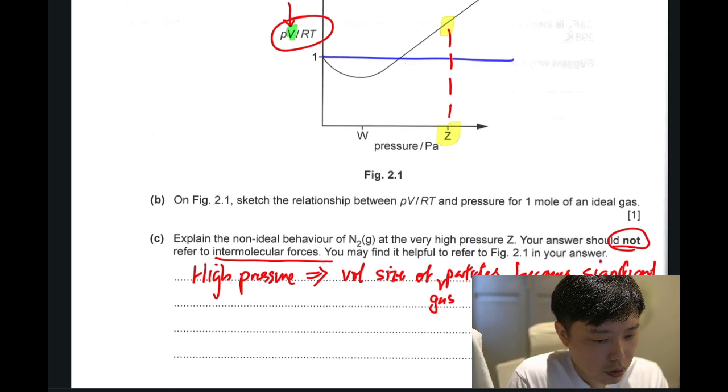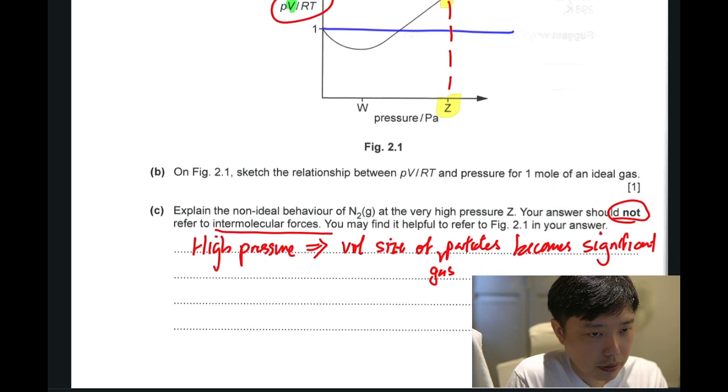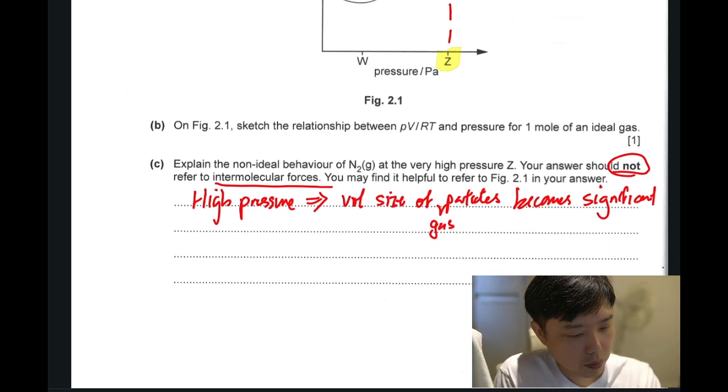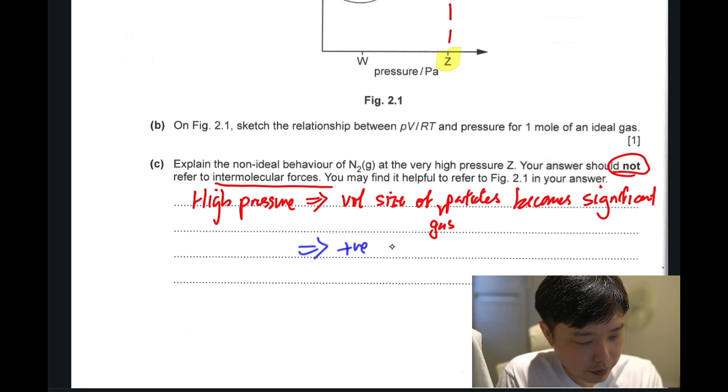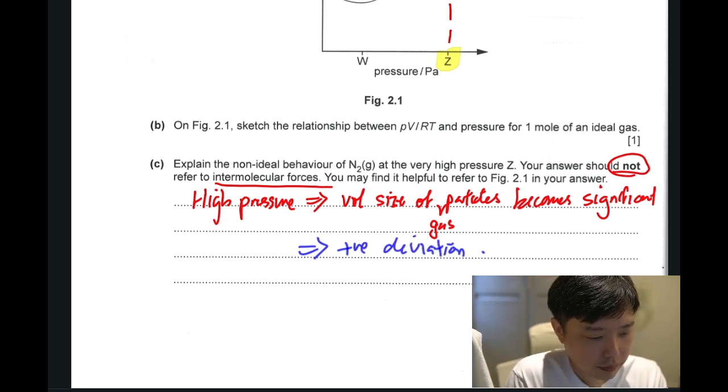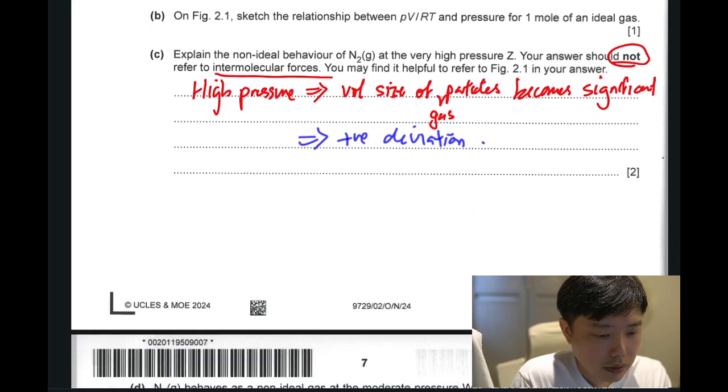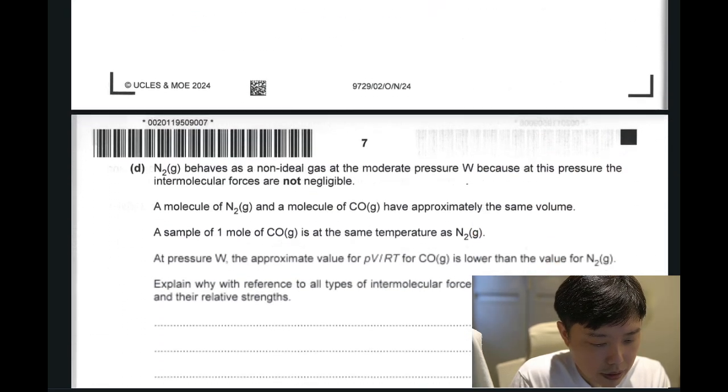So that's why it results in a positive deviation. Okay, so that's for part C.